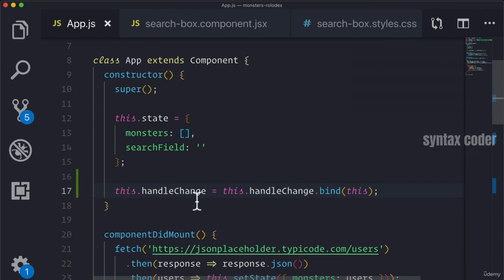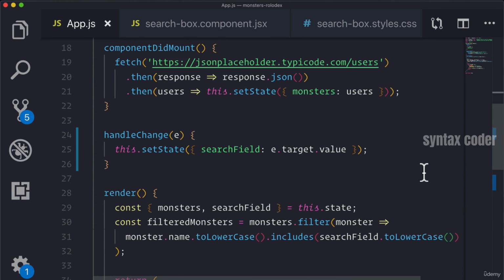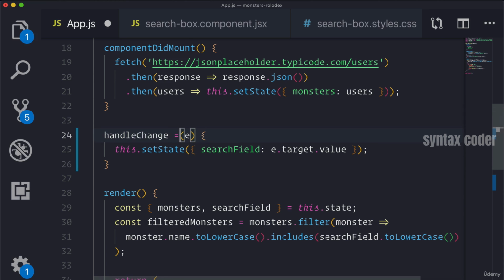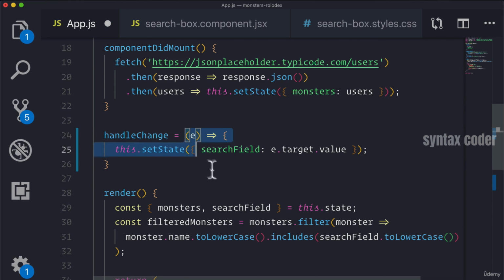Now, this is actually a very verbose way of writing code, because that means that for every new class method that we write, we have to bind it. We don't want to have to do that. We can actually leverage ES6 arrow functions and a unique characteristic about them that allows them to set the context of this in whatever it was that declared it in the first place. So what do I mean? Well, arrow functions automatically allow you to set this when this thing is defined.